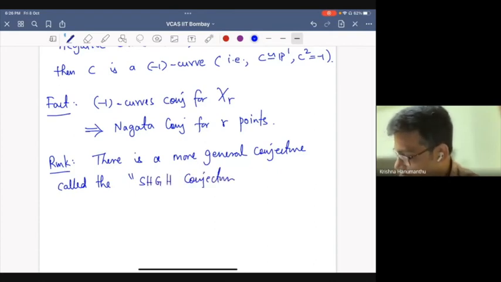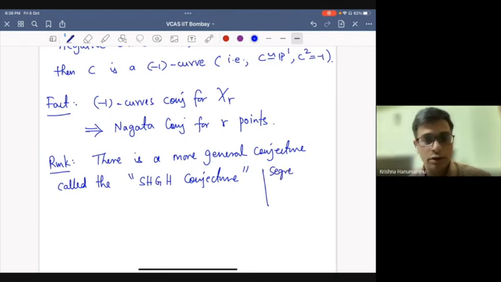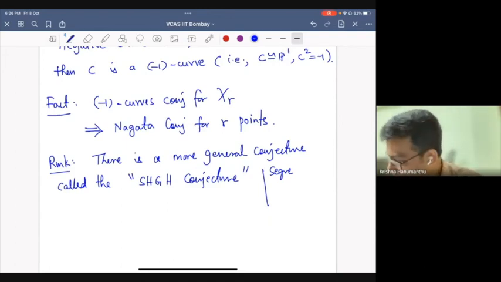This is named after four people: Segre, Harbourne, Gimigliano, and Hirschowitz, who all independently formulated this conjecture.